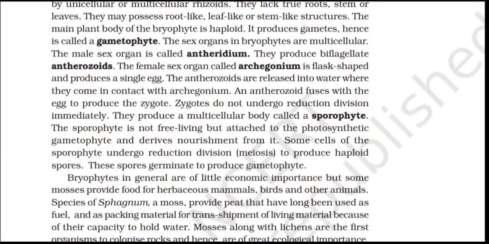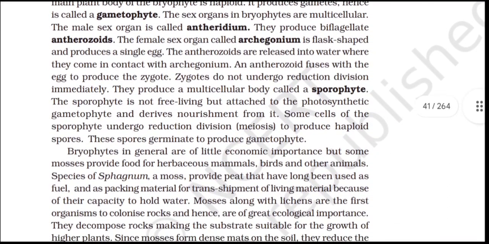The sporophyte is not free living but is attached to the photosynthetic gametophyte and derives nutrition from it. Some cells of the sporophyte undergo reduction division, that is meiosis, to produce haploid spores. These spores germinate to produce the gametophyte.